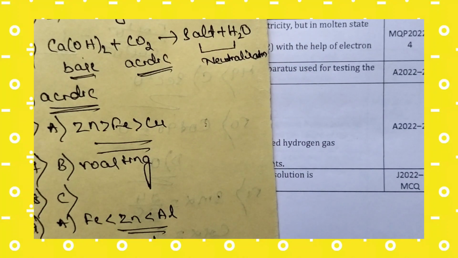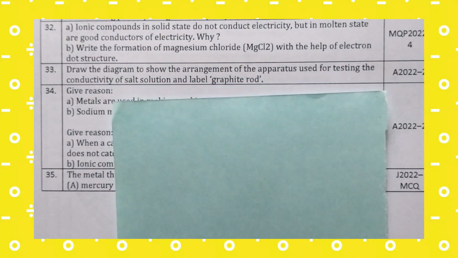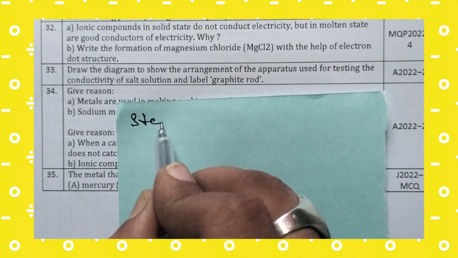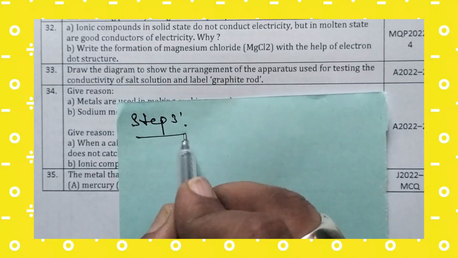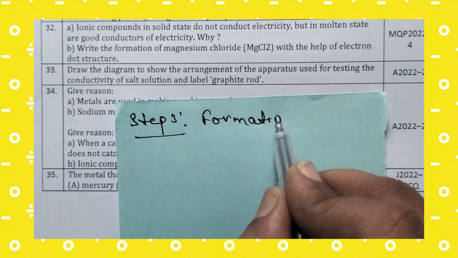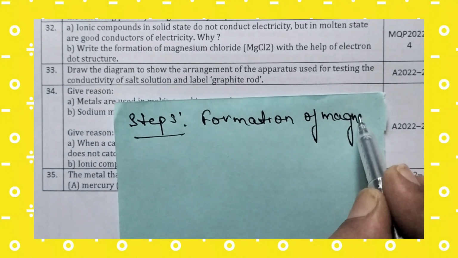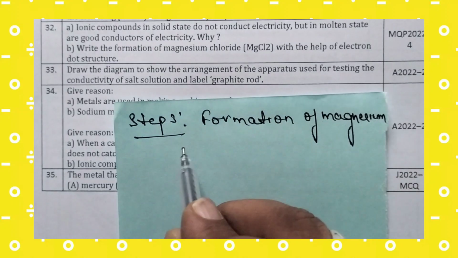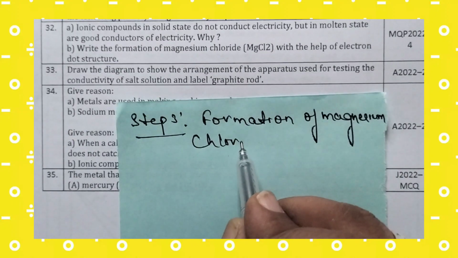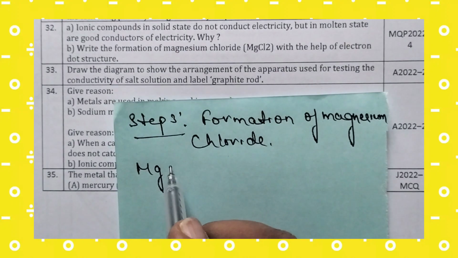Now let us move to step number 3. In step number 3, formation of magnesium chloride.